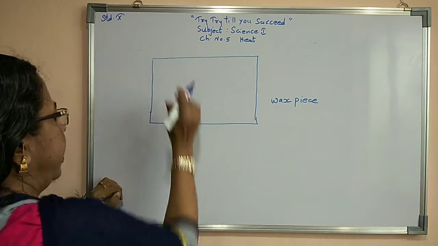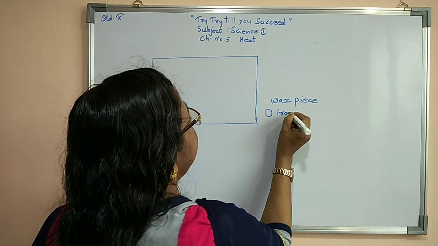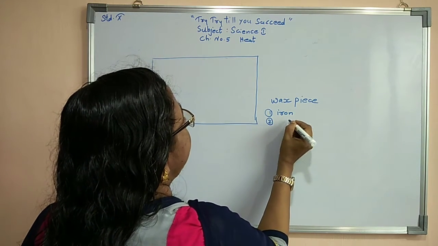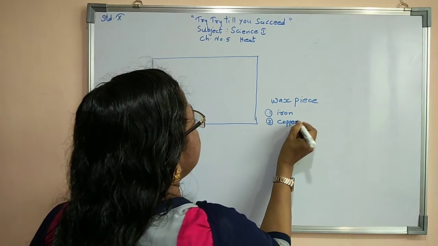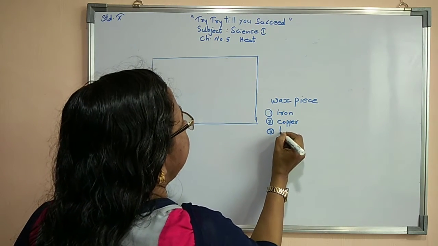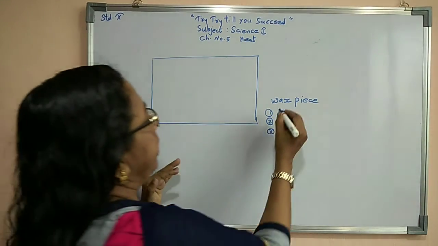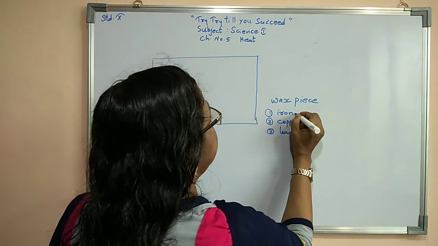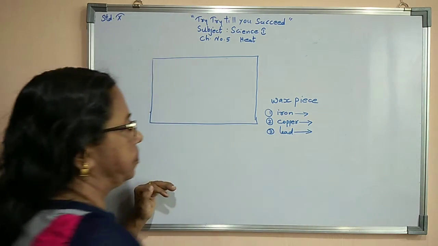Now here I am taking three metals. One metal is iron, the other metal is copper, and the other metal is lead. Their heat absorbing ability is different.